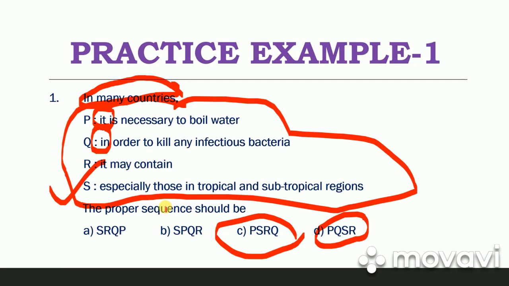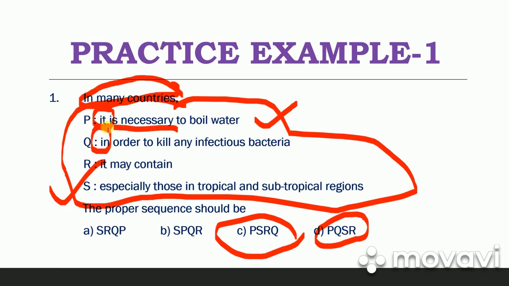In many countries, especially those in tropical and subtropical regions, in this part we haven't yet used a verb, and we haven't used a subject either. So there should be a subject. "It" is the subject, "is" a verb, "necessary" is a complement. It is necessary to boil water. In countries in tropical and subtropical regions, it is necessary to boil water.